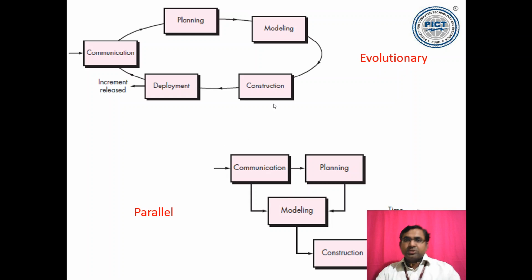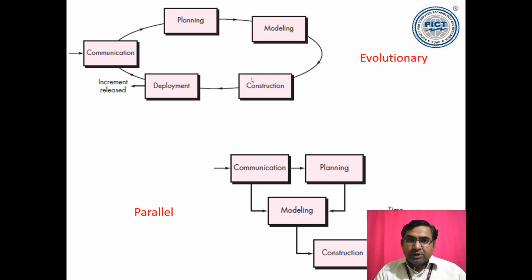What happens in this case is, again we started with the communication, so the phases remain the same, 5 phases. Only thing is their flow, how these activities are being performed, is being changed. So in this evolutionary process flow, the software product is getting evolved. Initially you have only core functionalities. If they are working fine, we add more functionalities, more functionalities, more functionalities. So your product is increasing in size, in functionalities. Increments are released. So you keep on releasing the increments.